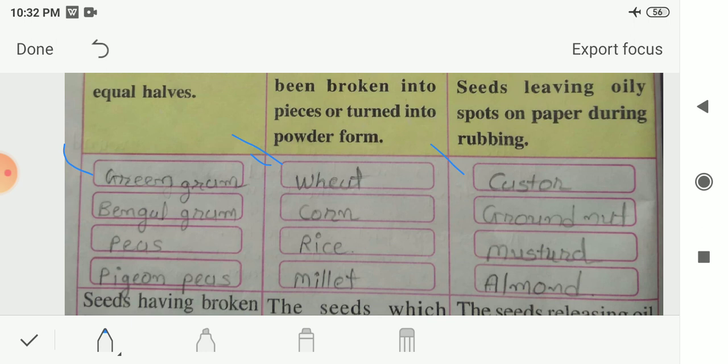At the last, these are some of the examples of oil seeds: mustard, groundnut, and almond. These are the oil seeds, the seeds that release oil while breaking into pieces or making paste, or you can say powder. That's why these are known as oil seeds. So now let us see how these seeds look like.